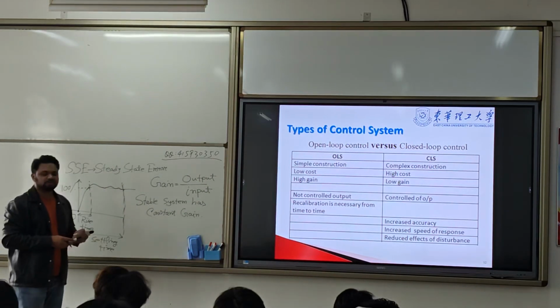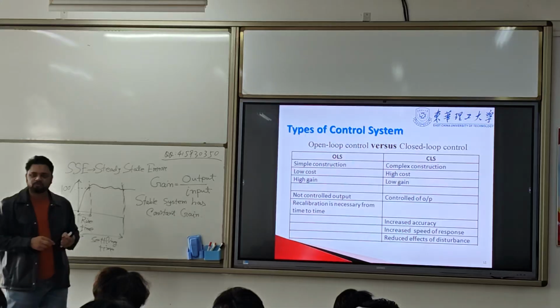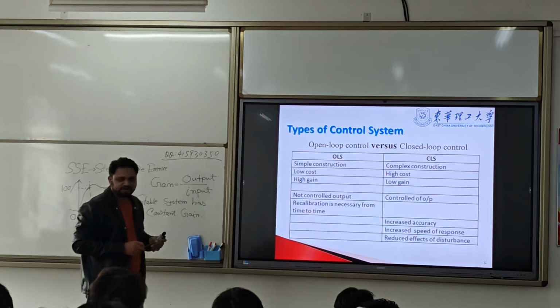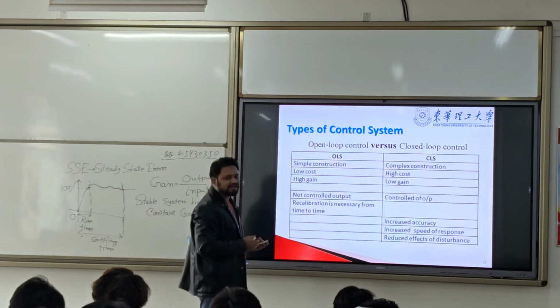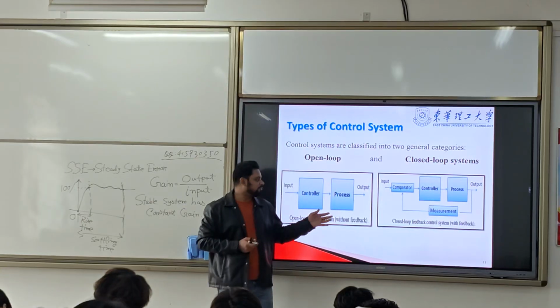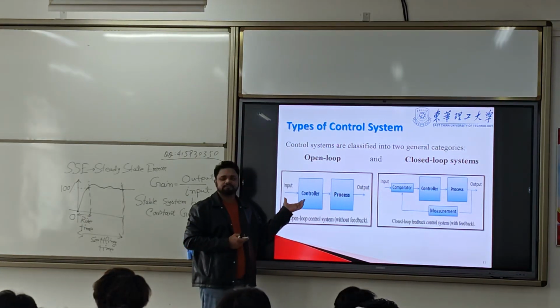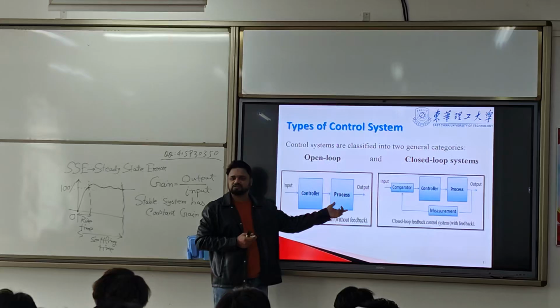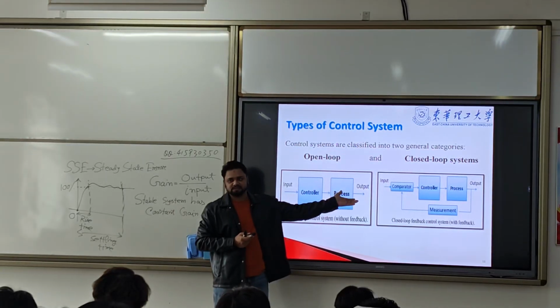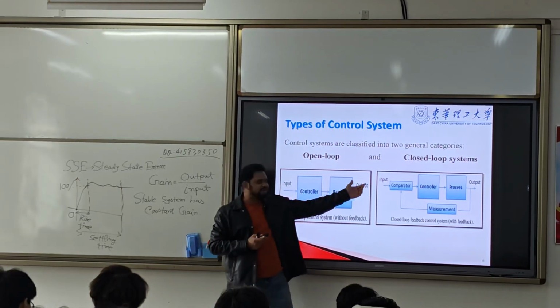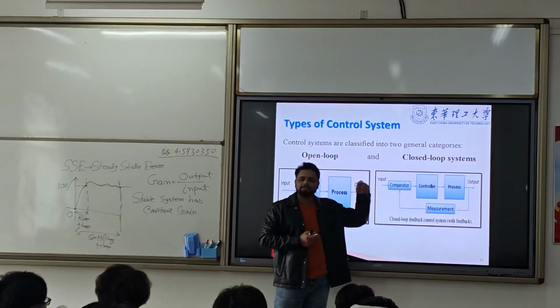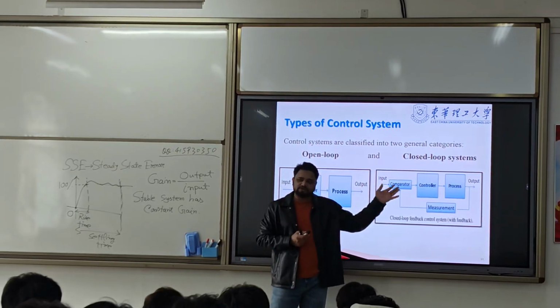Now there are the differences between open loop and closed loop. Open loop system is very easy to construct because we do not need any complications. Complicated devices are not needed here. We just need a controller and a process, we will get an output, that's it. But in a closed loop system, we need a comparator. Comparator compares the input and feedback, we already know.